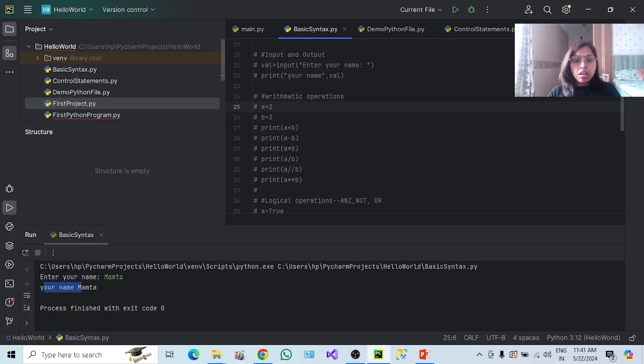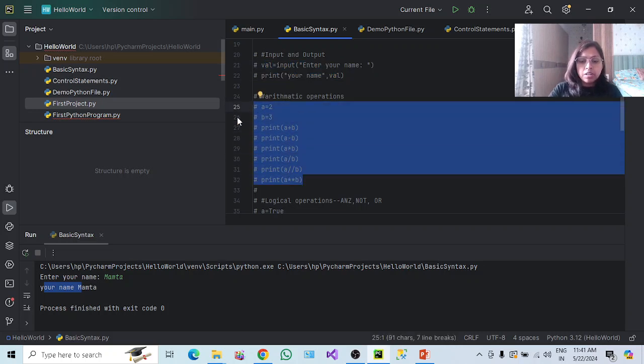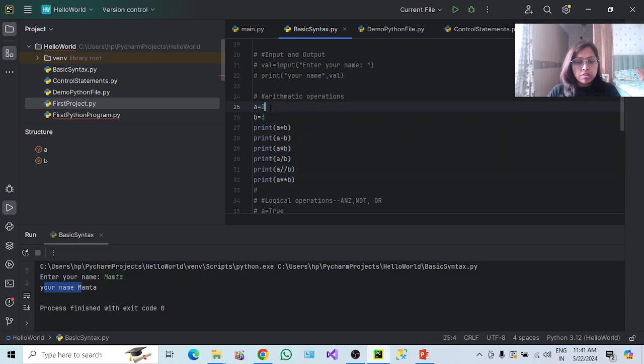Let's say you can see here, this is very self-explanatory. It's very basic. I have stored two values, 2 in variable a and 3 in variable b, and these are the addition, subtraction, this is multiplication, this is division, and this is a double backslash, like absolute, if you are getting some floating number, it will give you an integer number. This is a to the power b. So if you execute it, you will